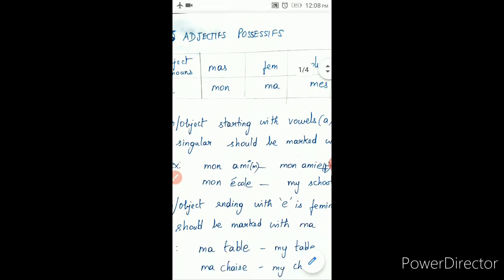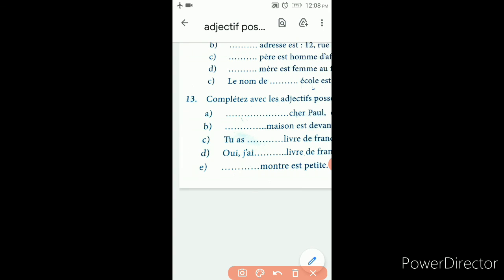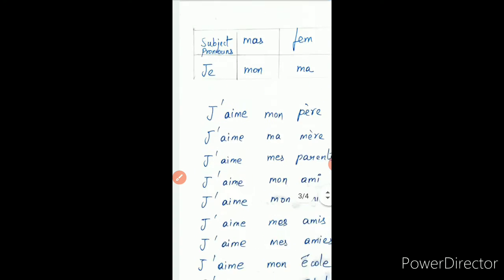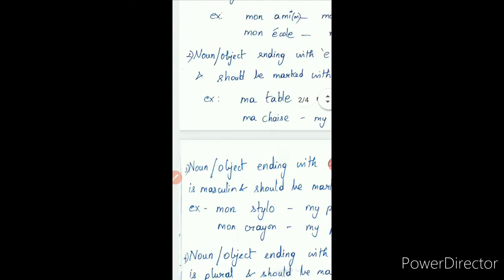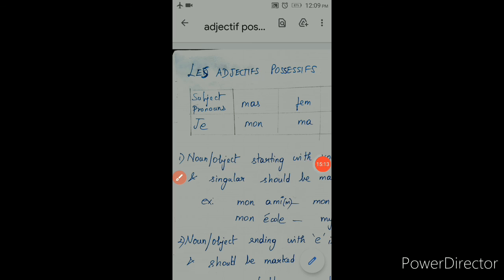So the next exercise is about ton, ta, tes. Before going to that, be thorough with this mon, ma, mes. And also if the sentence is starting with je, you have to apply this mon, ma, mes concept only. Hope you are very clear. Okay.